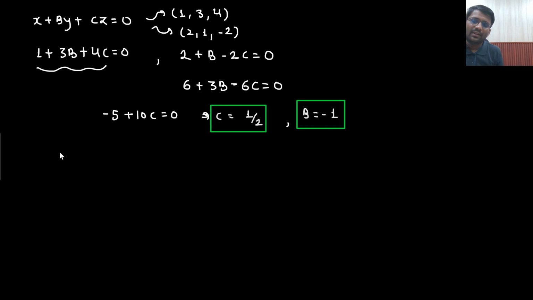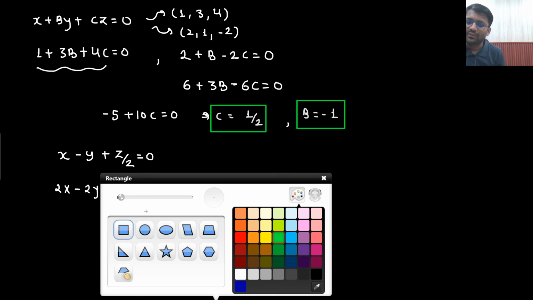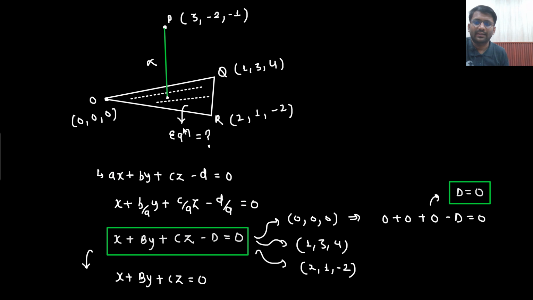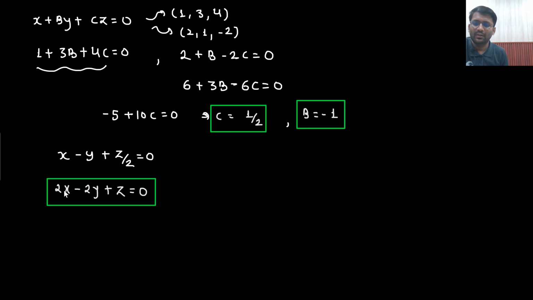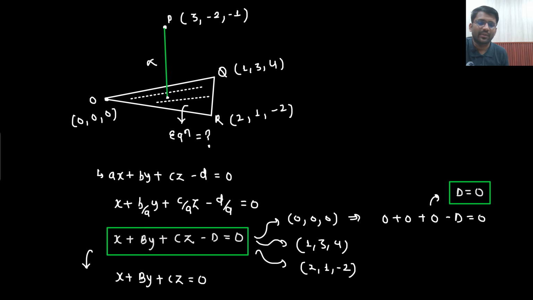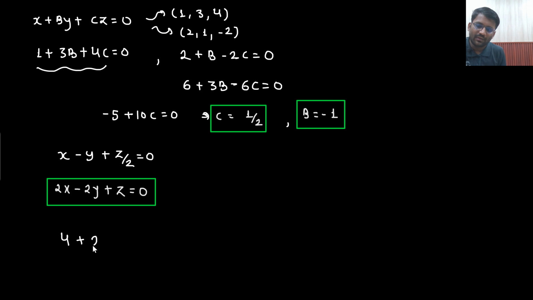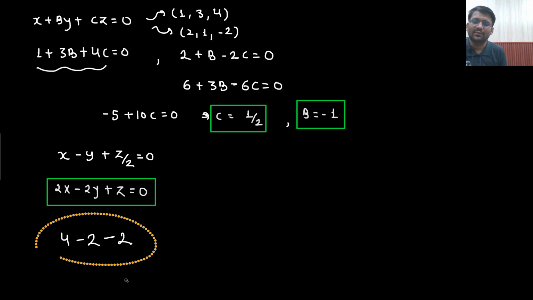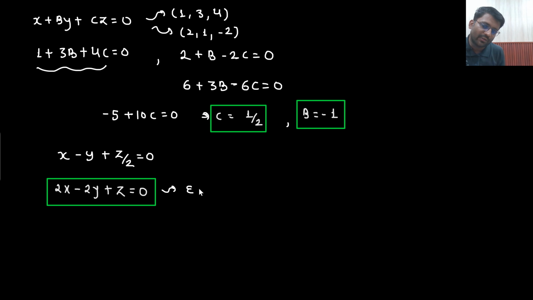So what is the equation of the plane? The equation of the plane is coming out to be x minus y plus z by 2 equals 0, or you can say 2x minus 2y plus z equals 0. This is the equation of the plane. Let's put up the points and check if this equation is correct or not. 1, 3, 4, yes, satisfying. And the next one is 2, 1, minus 2. Yes, so this is the equation of the plane.